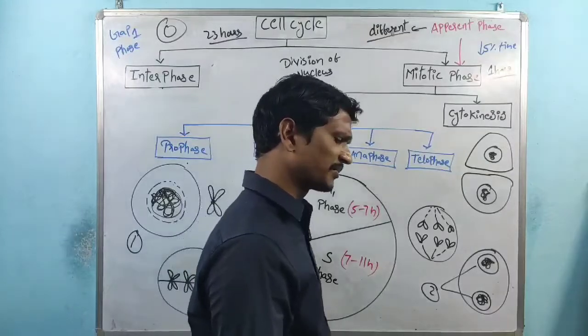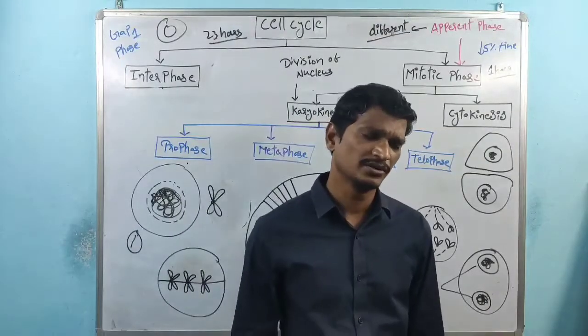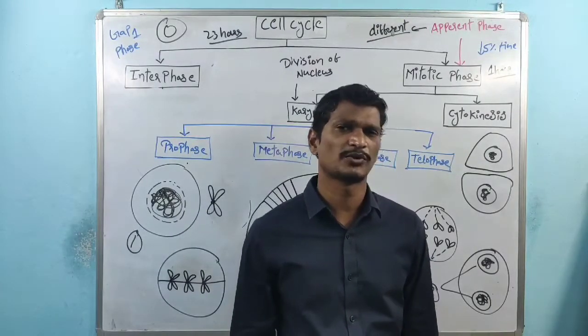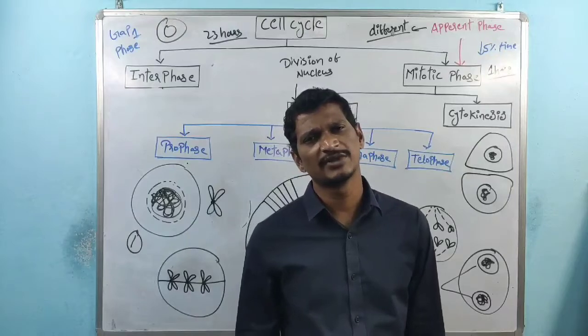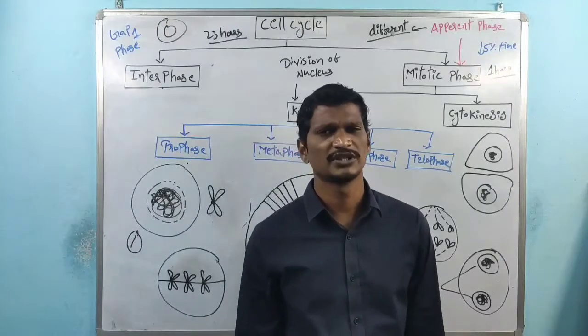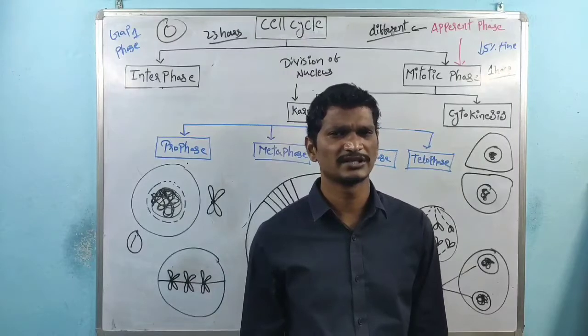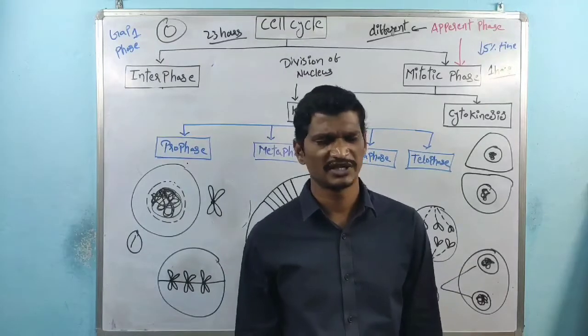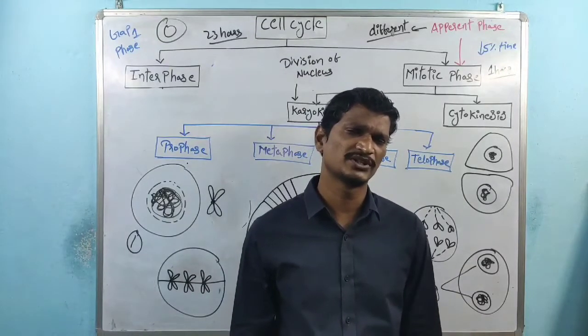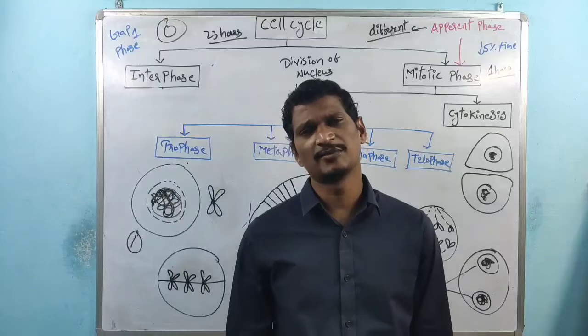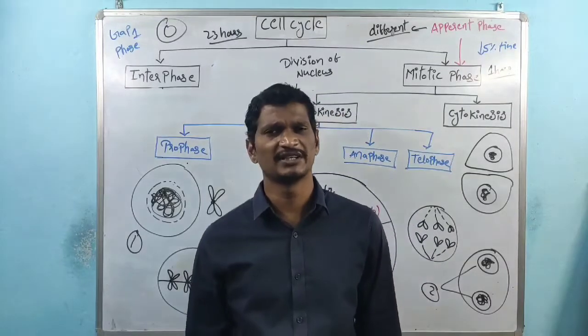Remember here, the plant cell cytokinesis process is different from the animal cell cytokinesis process. There are two different methods. One is called the cell furrow method, which takes place in animal cells. In plant cells, the cell plate method takes place.